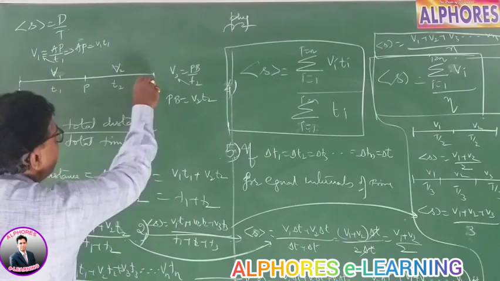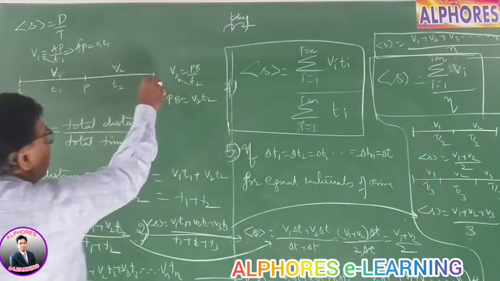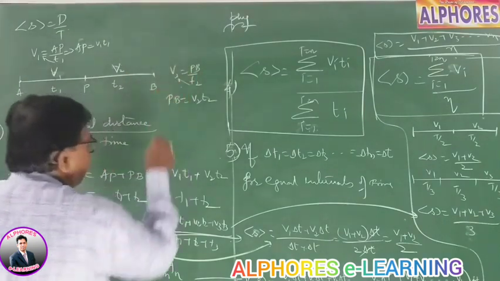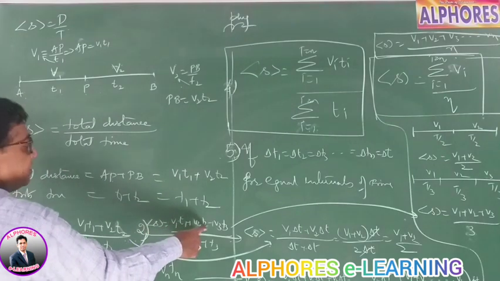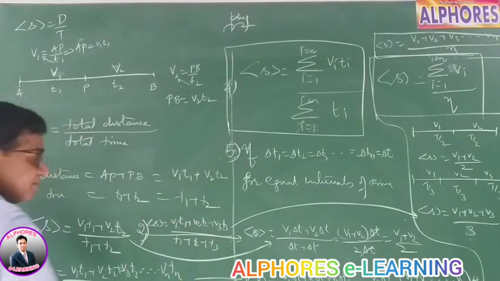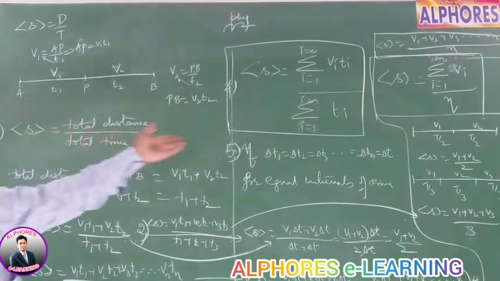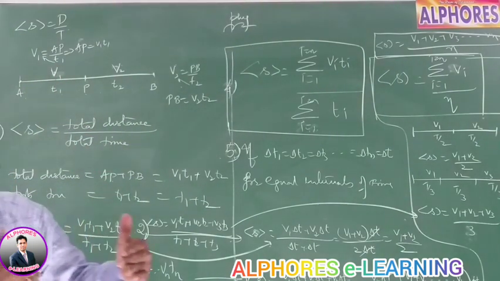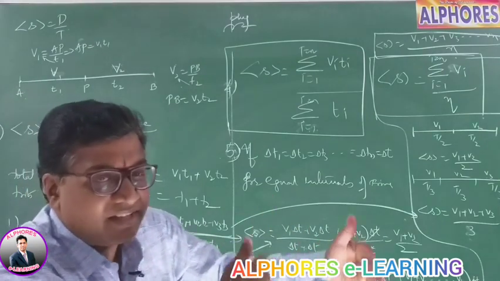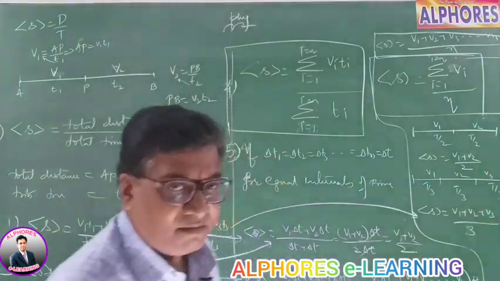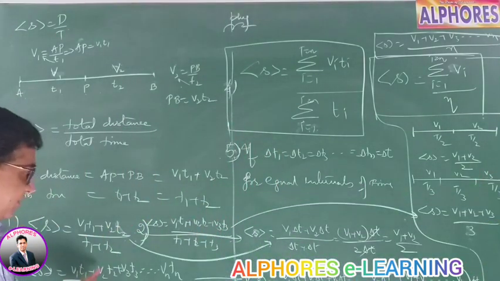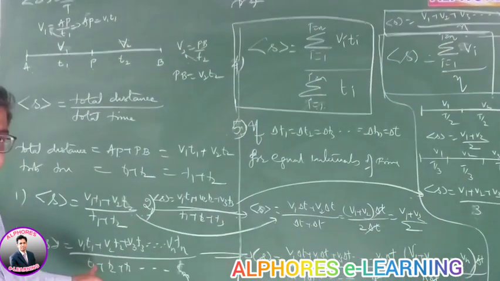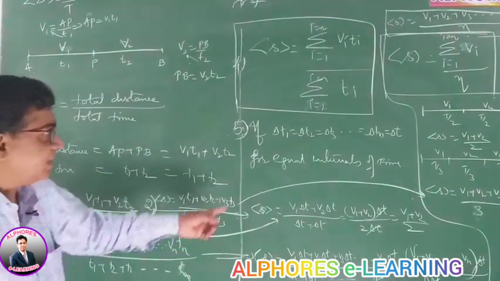Now, had there been three intervals, with one more interval v3 t3, the average speed is v1 t1 plus v2 t2 plus v3 t3 by t1 plus t2 plus t3. If there are n such intervals, for a time t1 the velocity is v1, for the next interval v2, third v3, v4 dot dot dot vn, then it is v1 t1 plus v2 t2 dot dot dot vn tn by t1 plus t2 plus t3 dot dot dot tn.